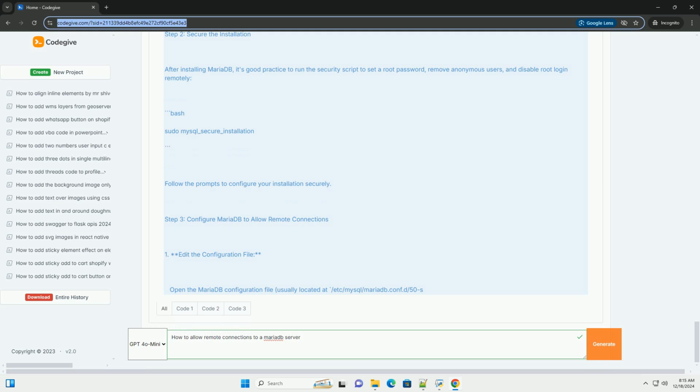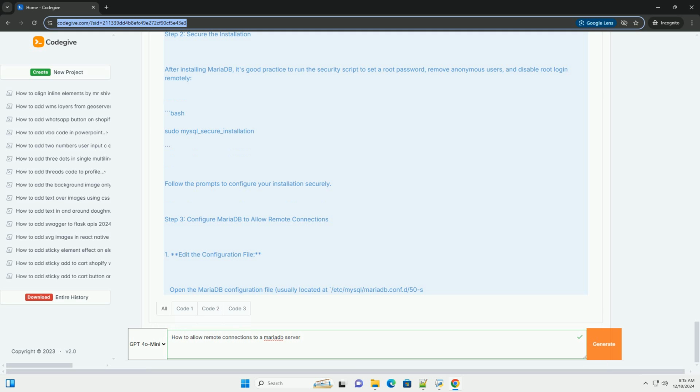Step 7. Testing remote connection. From a remote machine, you can test the connection using the following command. Bash mysql -u username -p -h your_server_ip. Replace username with the username you created and your_server_ip with the IP address of the MariaDB server.